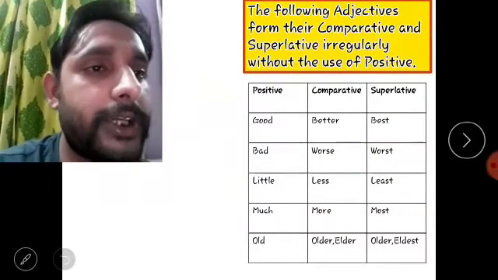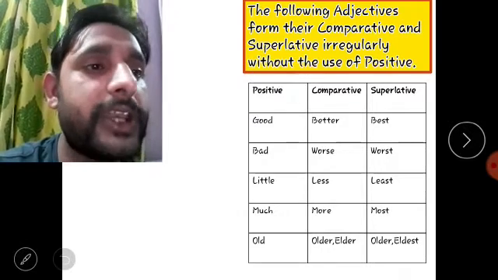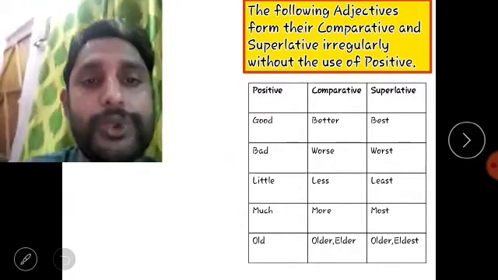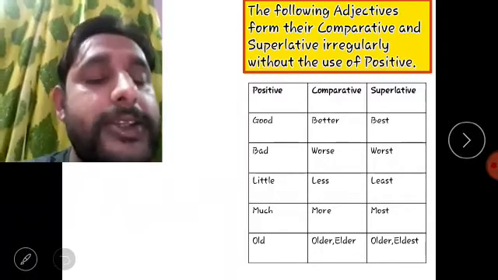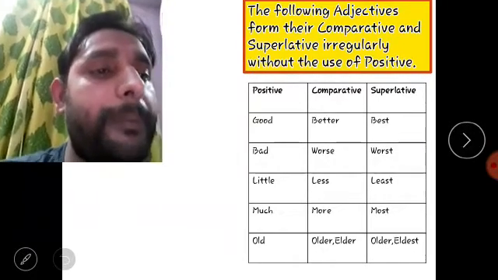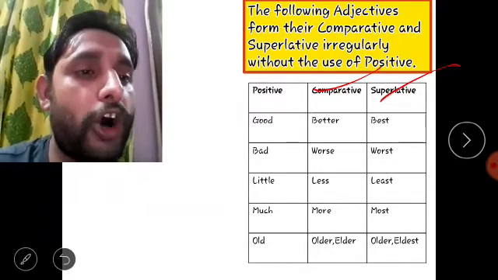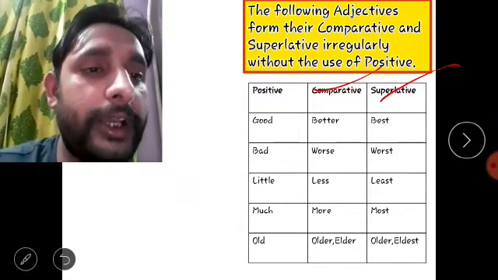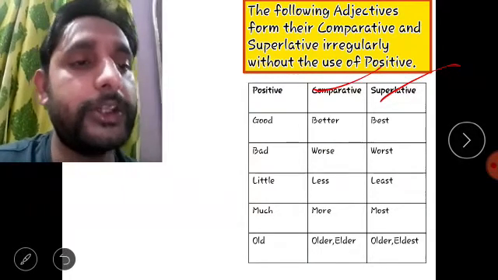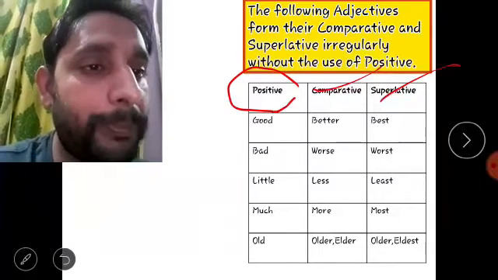The following adjectives form their comparative and superlative irregularly, means not regularly, without the use of positive. Means if we change some adjectives into comparative and superlative degrees, no need to add er or est; the comparative and superlative degrees of such adjectives will be absolutely different from positive.